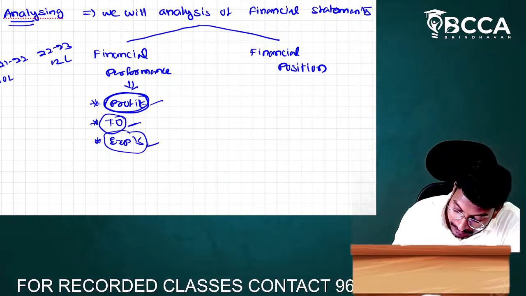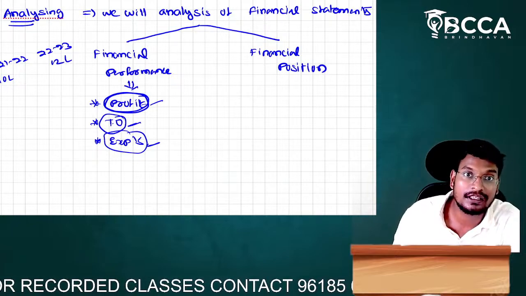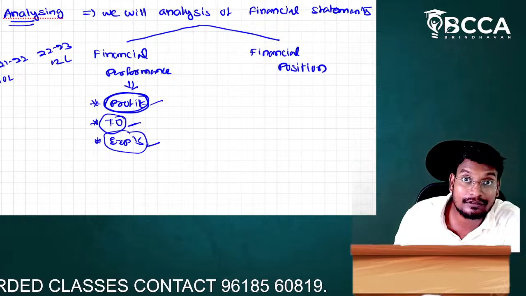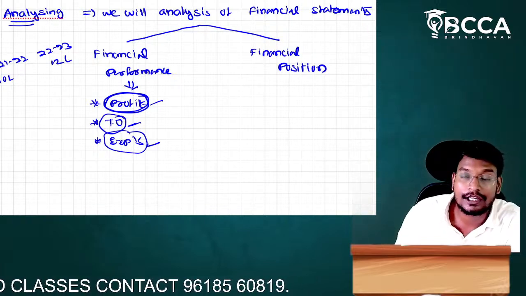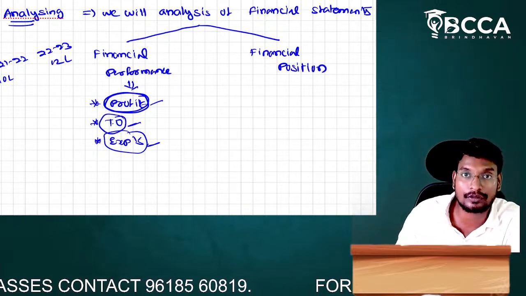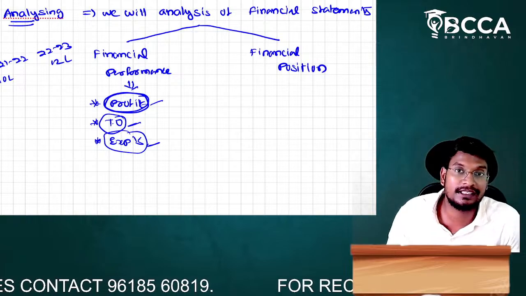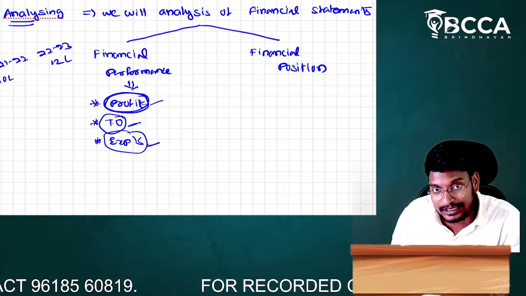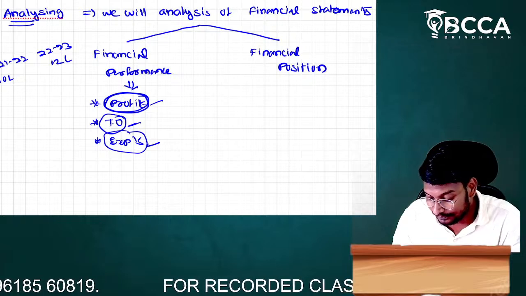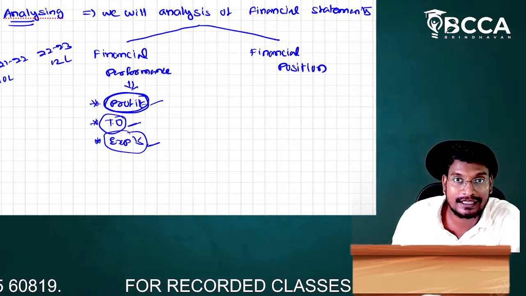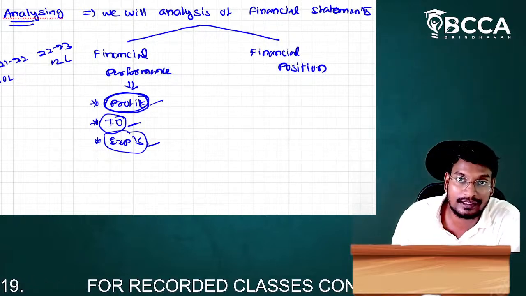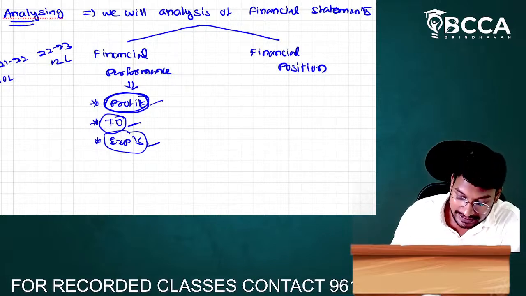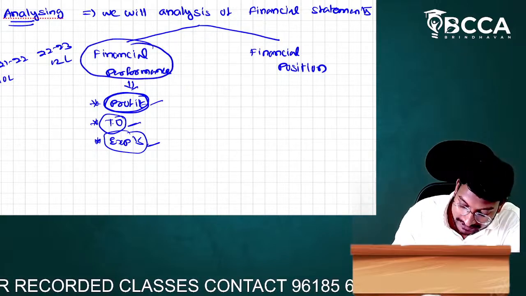In the case of expenditure, it will be different. If we make more expenditure, then we are getting losses. If you make less expenditure, we will get profits. So in the case of expenditure, the organization performing well means the expenditure is less. If you make less expenditure, we are doing good performance. If you make more expenditure, we are doing bad performance. Like that, we have to analyze the financial performance.